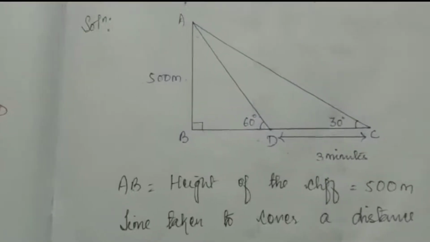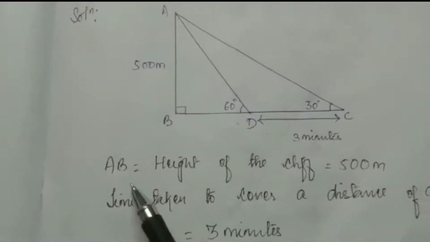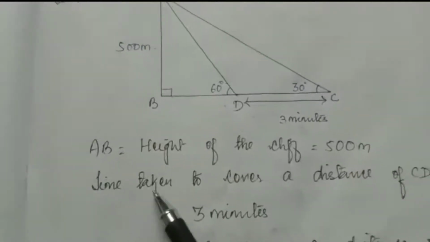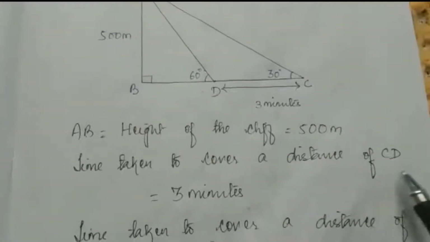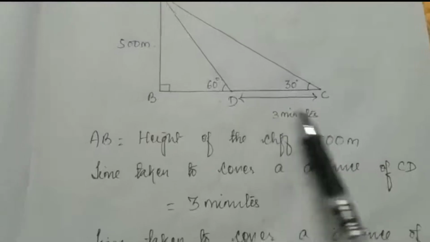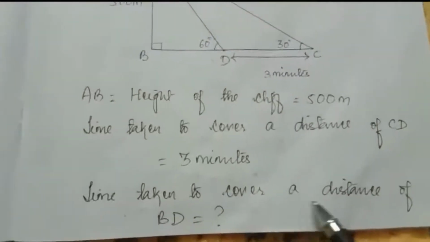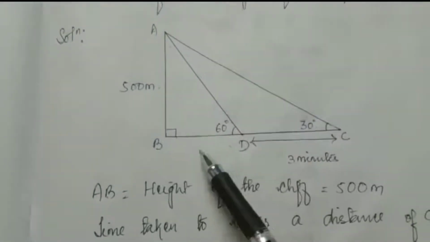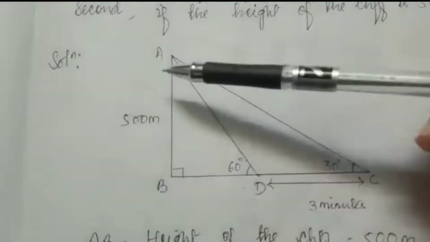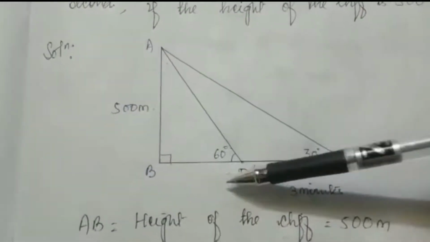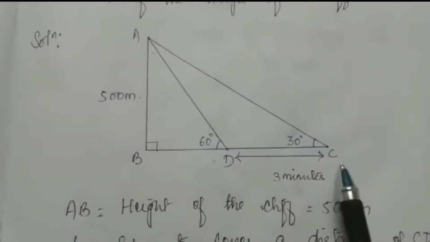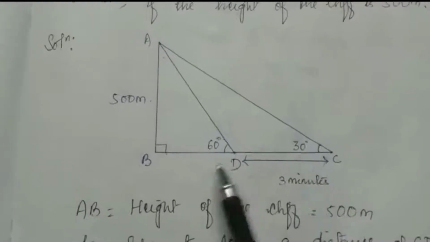Next you have to find the speed of the boat. AB is the height of the cliff, which is given as 500 meter. Time taken to cover the distance CD is 3 minutes, and time taken to cover the distance BD is what we have to find, question mark. So first we will take triangle ABD to find this base BD. Again we will take triangle ABC to find this base BC. Then we can calculate this CD.